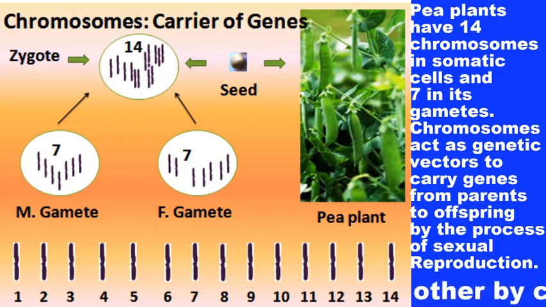Chromosomes are carriers of genes, which carry characters in the form of genes through male and female gametes, and these gametes fuse together to produce a zygote, which further develops into seeds and fruits in the case of plants.